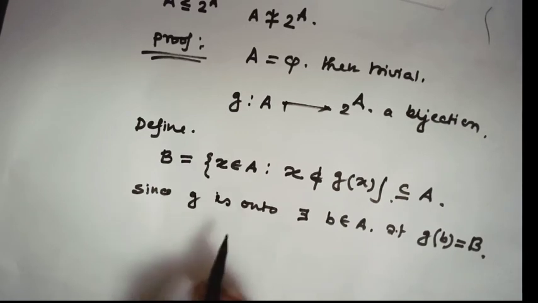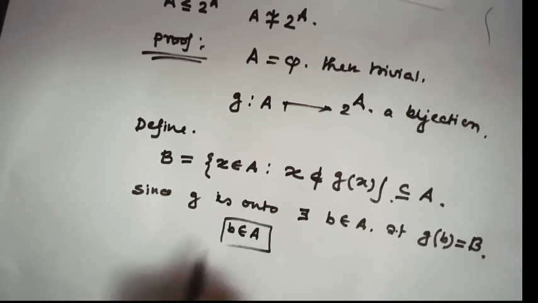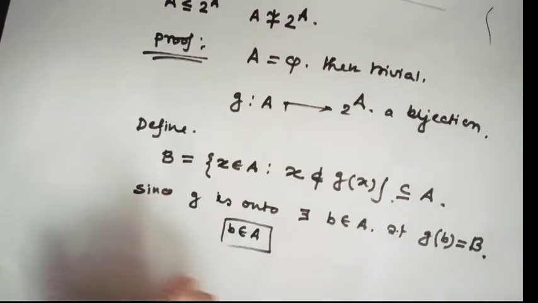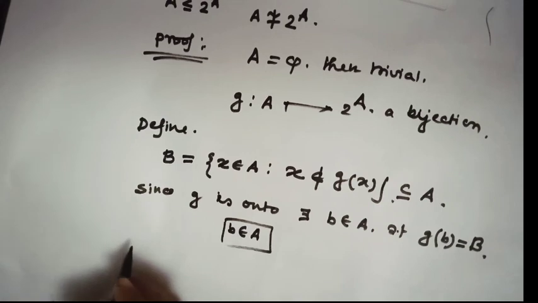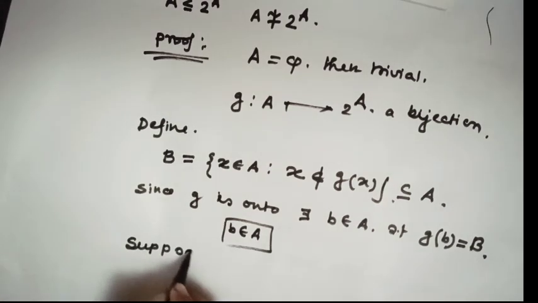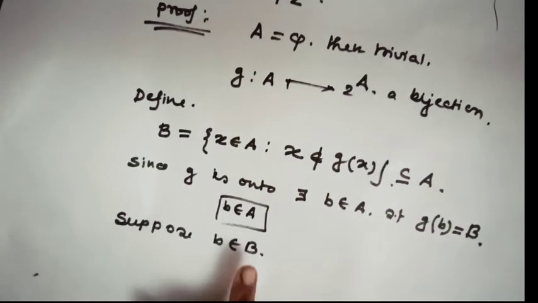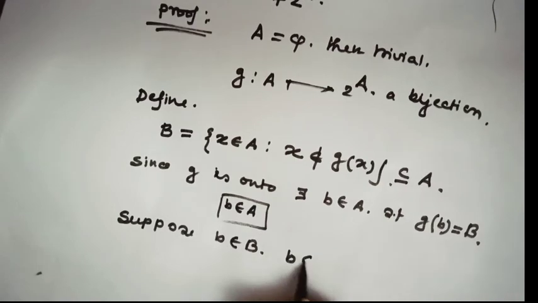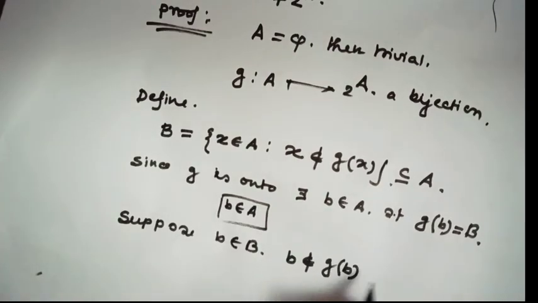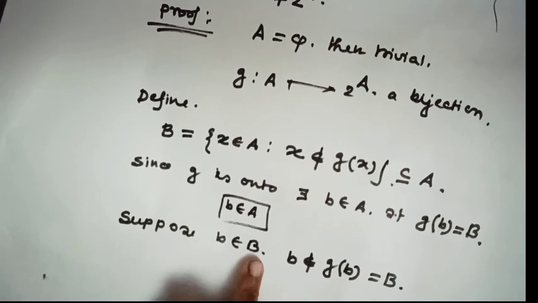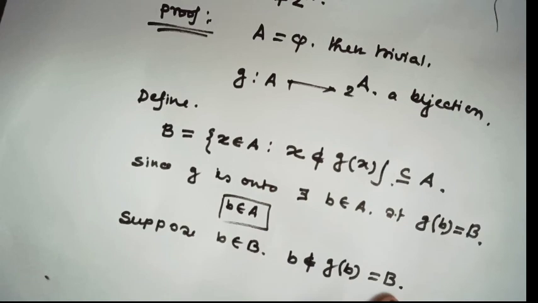Now my question: b belongs to A. Yes? That means b either belongs to B or it does not belong to B. Suppose b belongs to B. If b belongs to B, that means b does not belong to g(b), which is equal to B. And this is the contradiction, because I have said b belongs to B, but here b does not belong to B. So this is a contradiction.